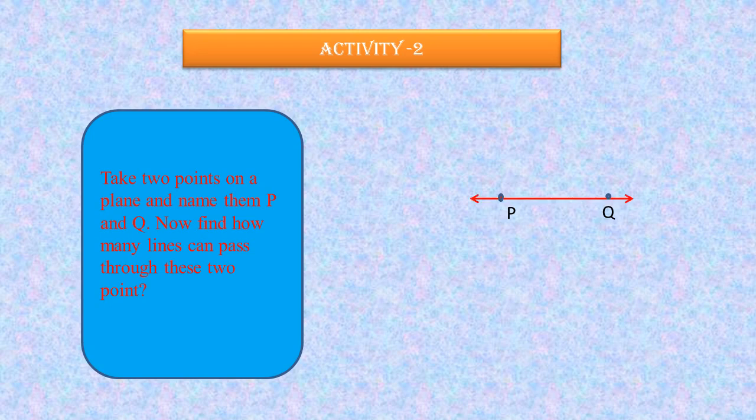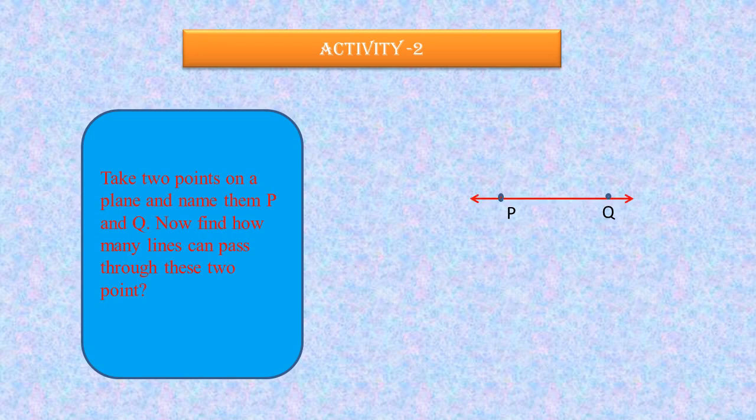Here, what we have to do, we have to take 2 points, P and Q, and now we are going to see how many lines can pass through these 2 points. From one point, infinite lines. Now from 2 points, how many lines can pass through, that we have to check. So let me take 2 points P and Q and let me try to draw a line passing through P and Q. Suppose this red line we have obtained.